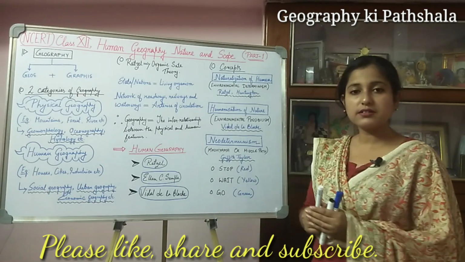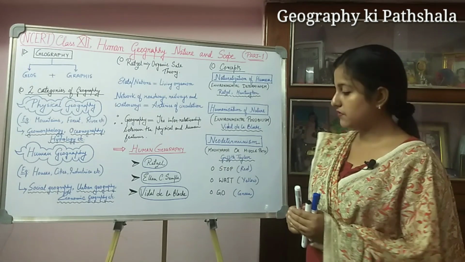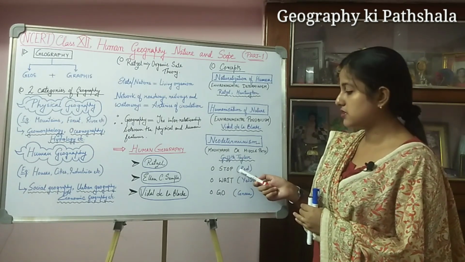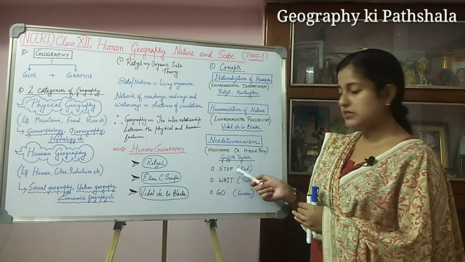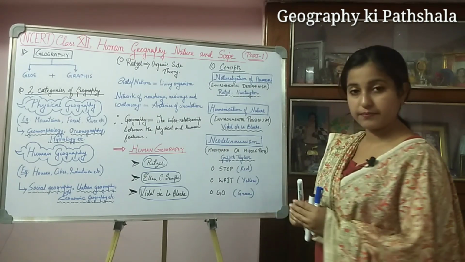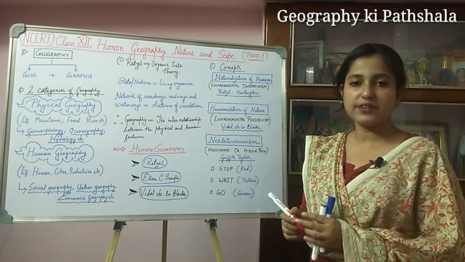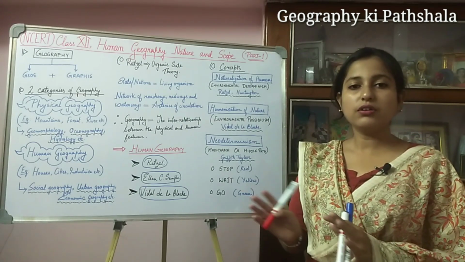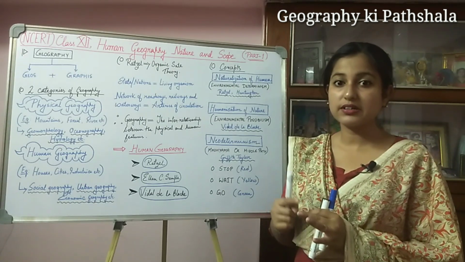While discussing this, he mentioned stop and go determinism, which I have shown here as stop, wait and go. Stop means red, wait means yellow and go means green. We can give the good example of the traffic signal. We all know the traffic signals: red, yellow and green.